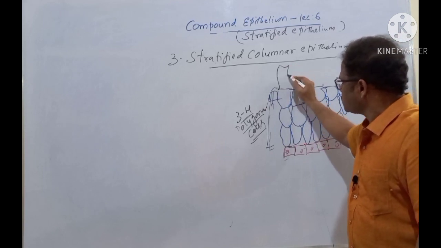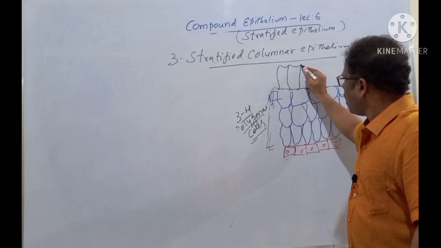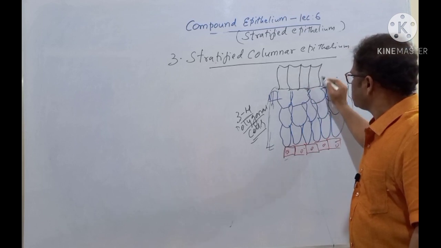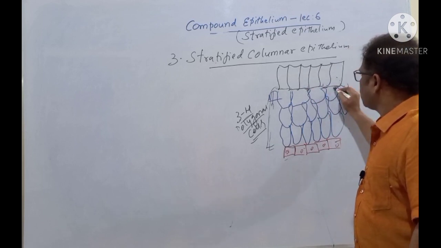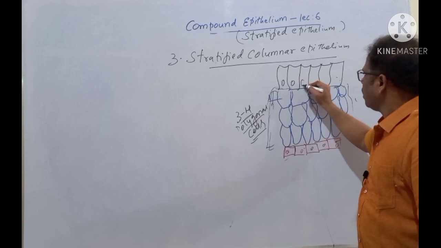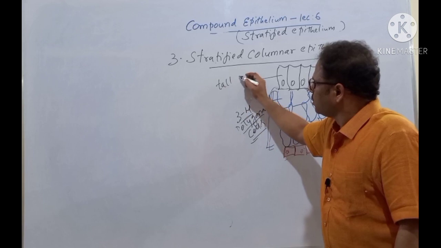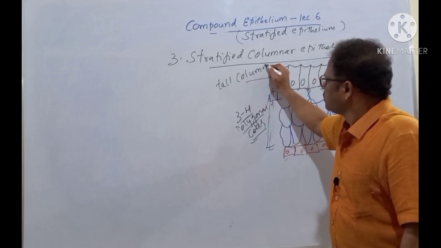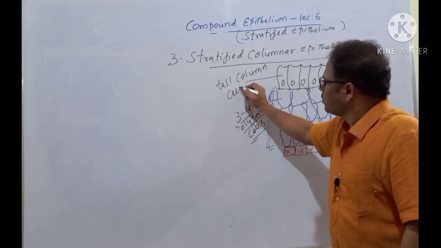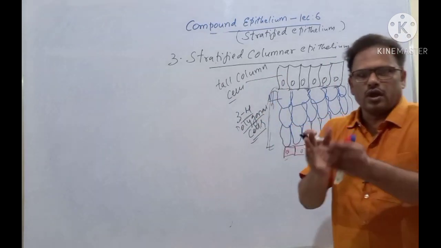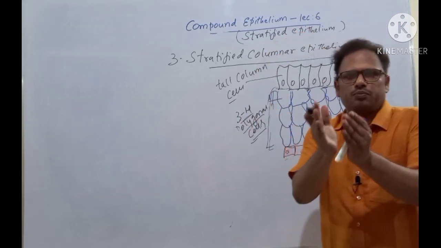The uppermost layer consists of tall column-like cells. These are the tall column-like cells here, which are very slender and tall, just like columns or pillars, isn't it?